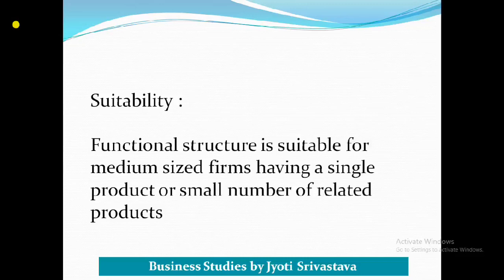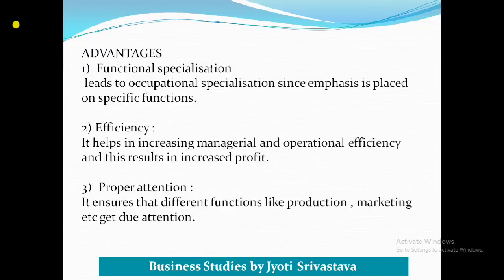Now let's see the advantages of functional structure. So student, before looking at the points of advantages, why not we once think on our own and then match with these points of advantages, whether we are right or not. So as we saw, in functional structure, work of similar nature is grouped together and departments are made.